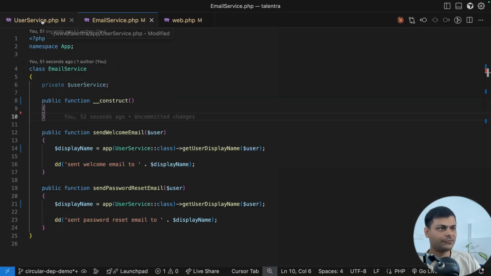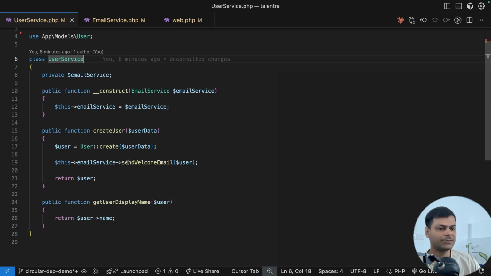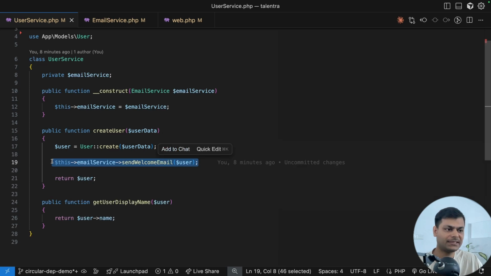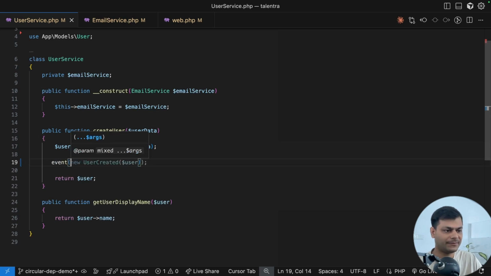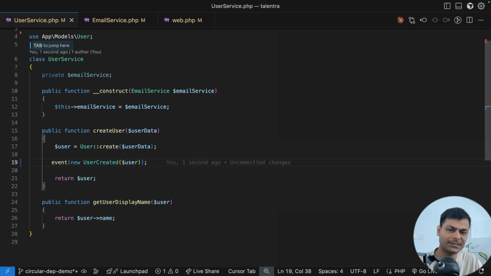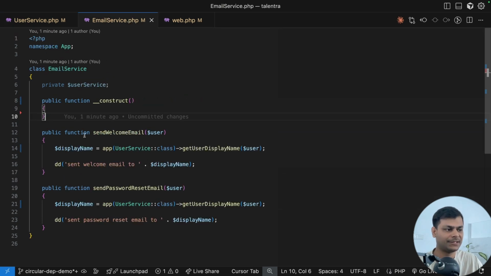Another way to fix it is to use event-based architecture. You can put all these emails and other functionality in an event. Just fire an event here, new user created, and listen to this event. In the listener you send the email, and you don't need these services to send email and other things.